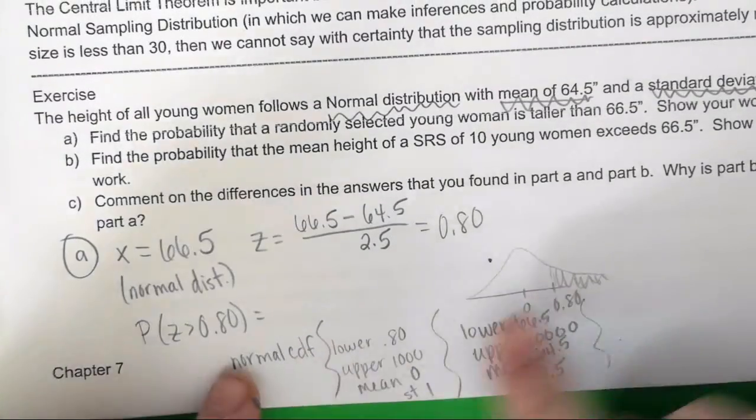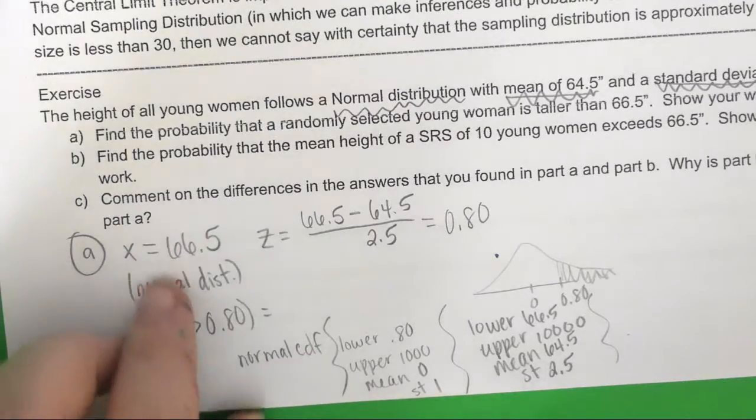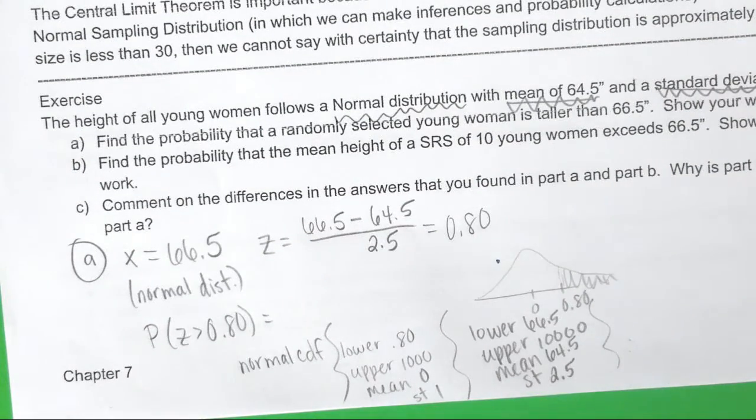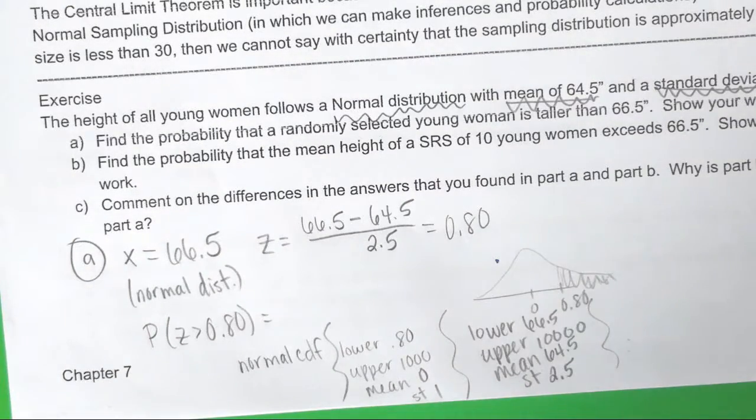But since you're pressing normal CDF, I guess you're already assuming normality anyway. So as long as you've either referenced that the stem said normal distribution or you somehow checked for normality, it's okay if you're lazy and just do his way. Again, old school stats people, I know I'm not that old school and calculators are around, but when I took stats class, we weren't cool enough to get to use calculators. I had to know by hand how to do this with my z-table. And they might always ask me a multiple choice question from the z-table. So Hunter still knows how to read it, even though he rarely uses it.